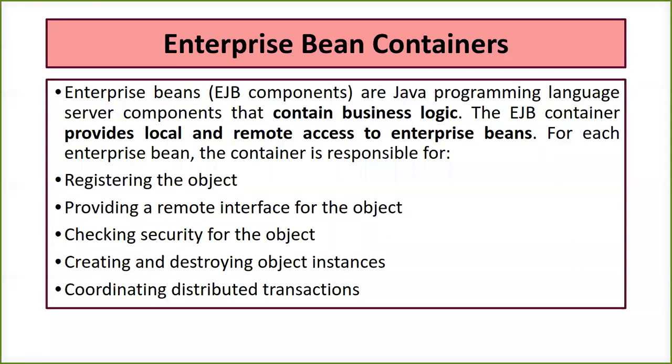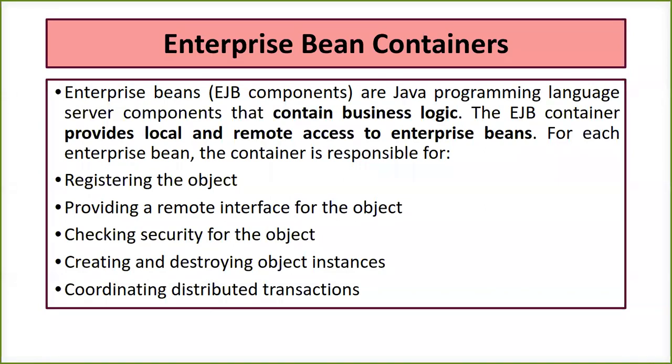As I told you in the last lecture, the container is going to create an instance or an object for every request or every client, so that the container is able to understand the request and the client while giving the response. So it will register the object, it will register the client, and it is going to provide a remote interface for the object. That means it is going to have that remote interface where marshalling and unmarshalling of the data of an object is going to happen.